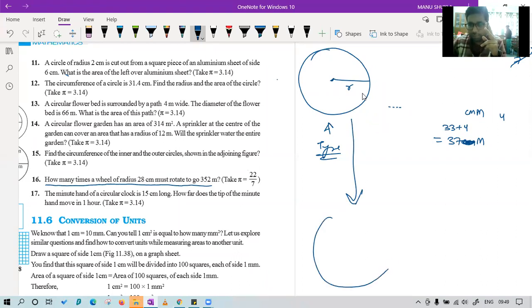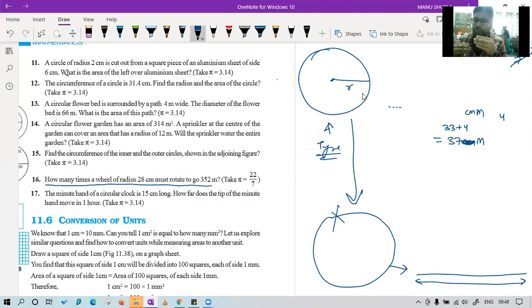Suppose you cut the tire from here and open the tire, and lay it down on the road. What does it look like, class? It is like a length. I'm just making you understand. In one revolution, the tire covers a distance that is actually the circumference of the tire.